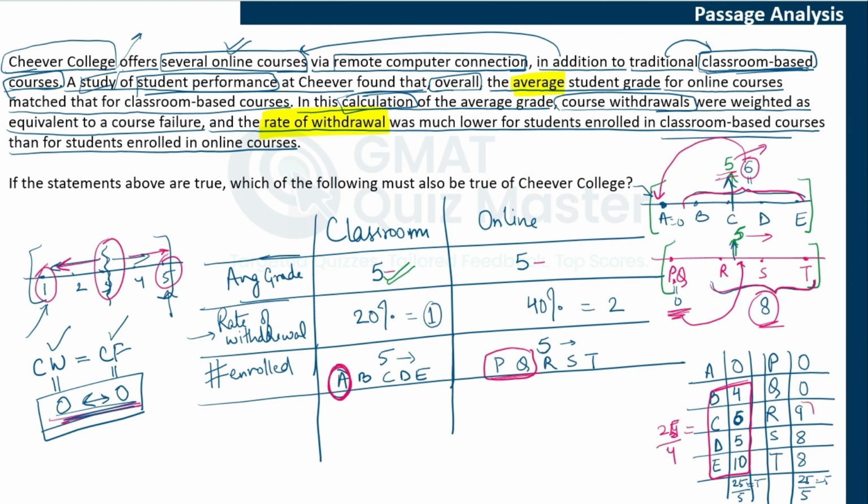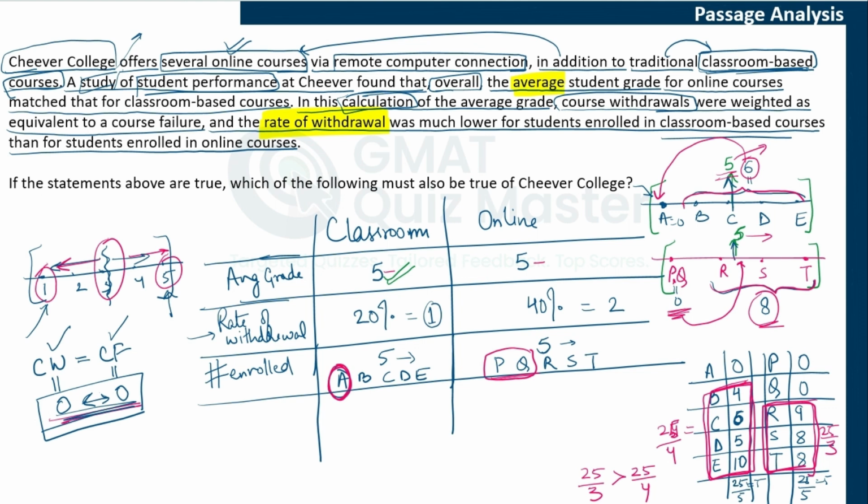And if you calculate the average of the remaining values here, it would be 25 divided by 3. Now, definitely 25 divided by 3 is greater than 25 divided by 4. So you can see that the average of these values would be greater than the average of these remaining values.